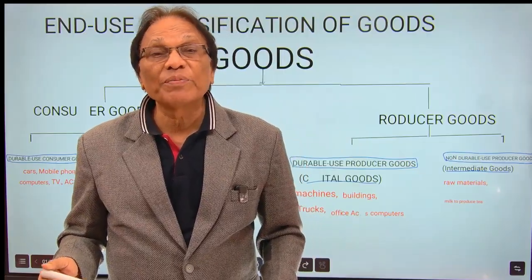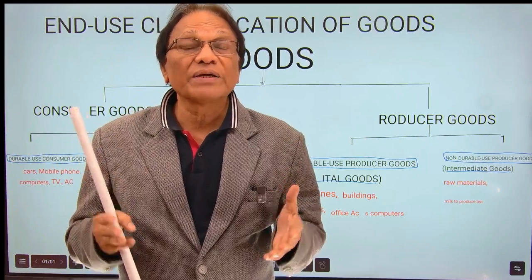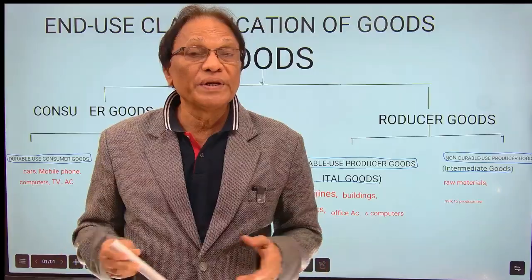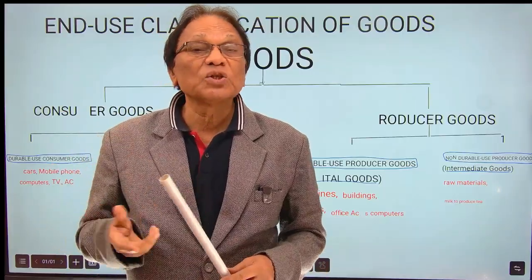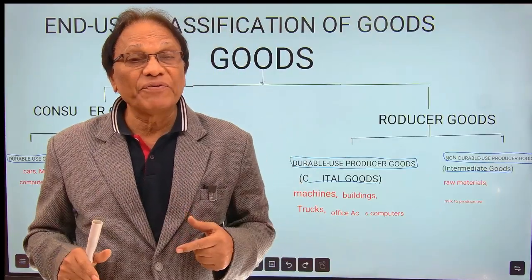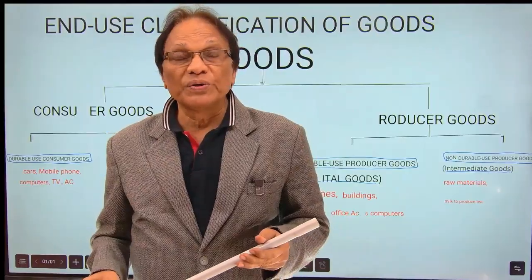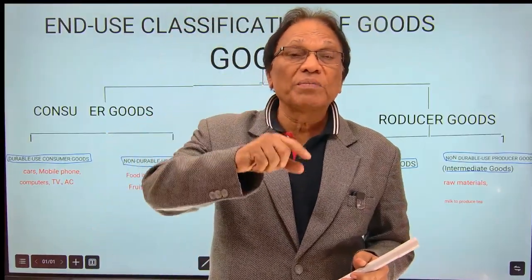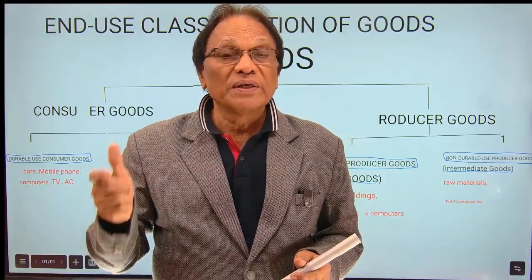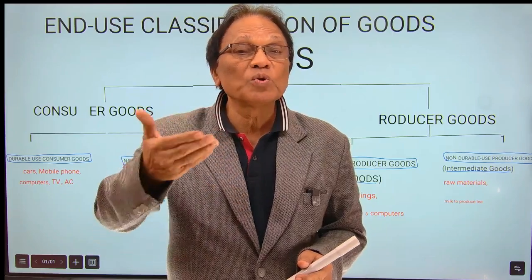I hope you understood. I'll give you one more example. To manufacture shirts, jeans, you need cloth. That is a non-durable use producer good or intermediate good. Apart from that, you need a machine, you need a building. That is durable use producer goods. I hope you got it. But mind it, don't get confused. The same commodity, same good can be a consumer good or a producer good. Like I just told you, you are using a computer at home as a student. That is a durable use consumer good. The same computer used in a factory or in an office becomes a durable use producer good.